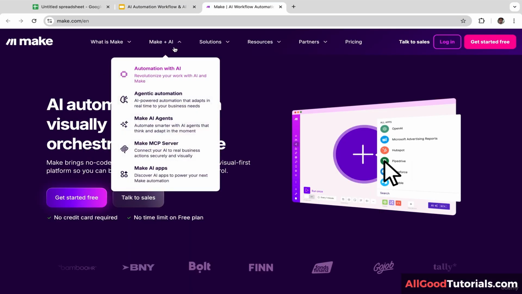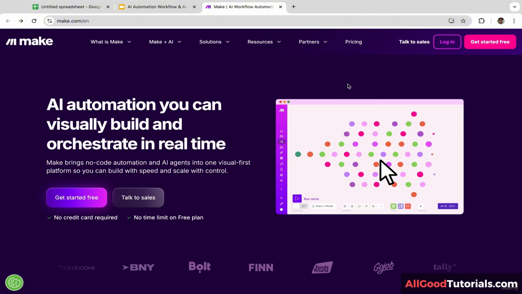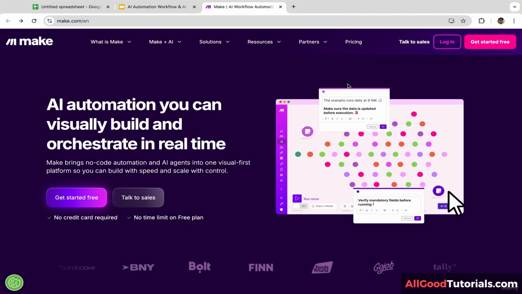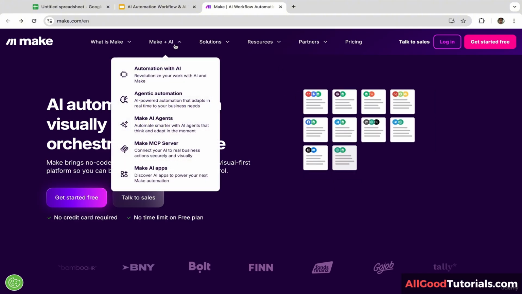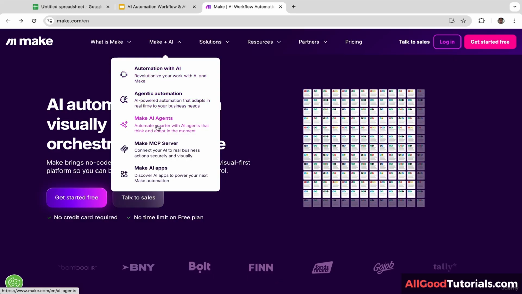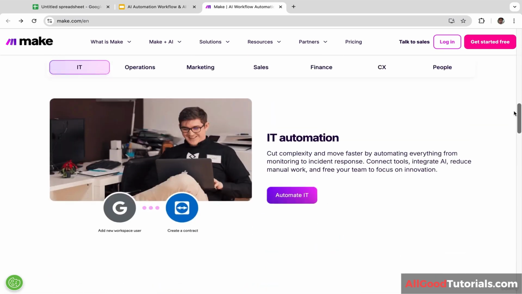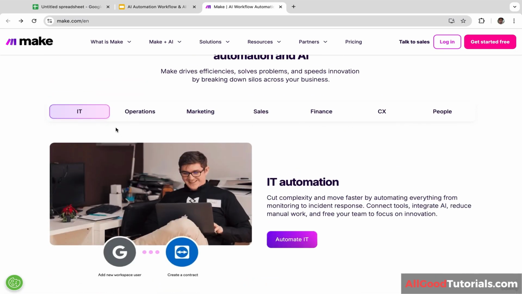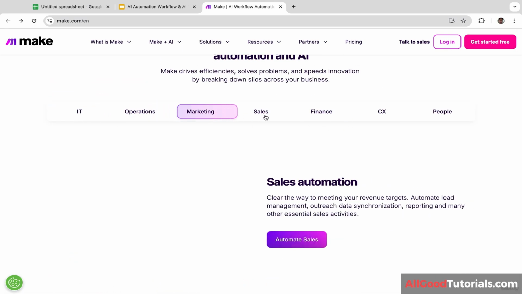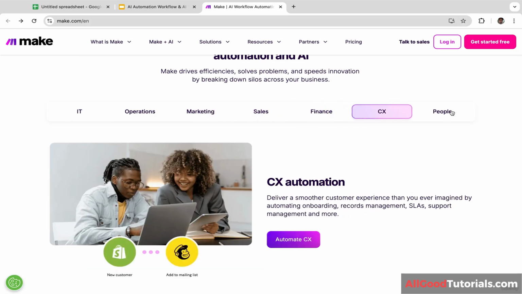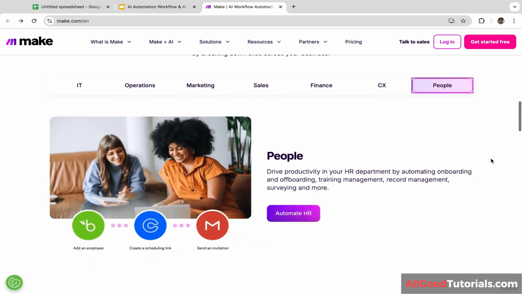Let's click on this link and you will be redirected to this page. Make is very similar to Zapier. You can use Make for building AI automations. You can use Make for building AI agents. And let's scroll down a little bit. You can build AI automations for IT, operations, marketing, sales, finance, customer experience, and people or HR.